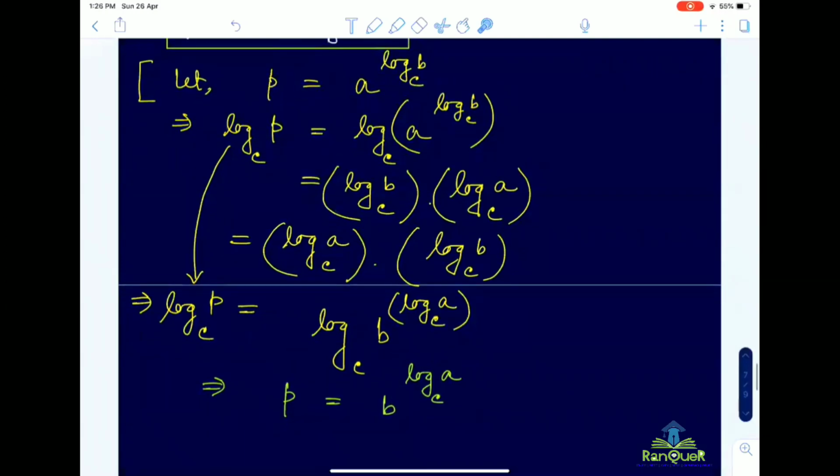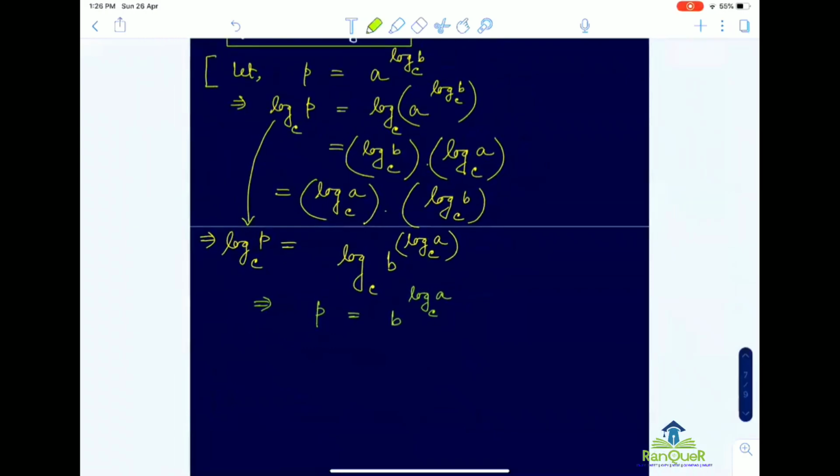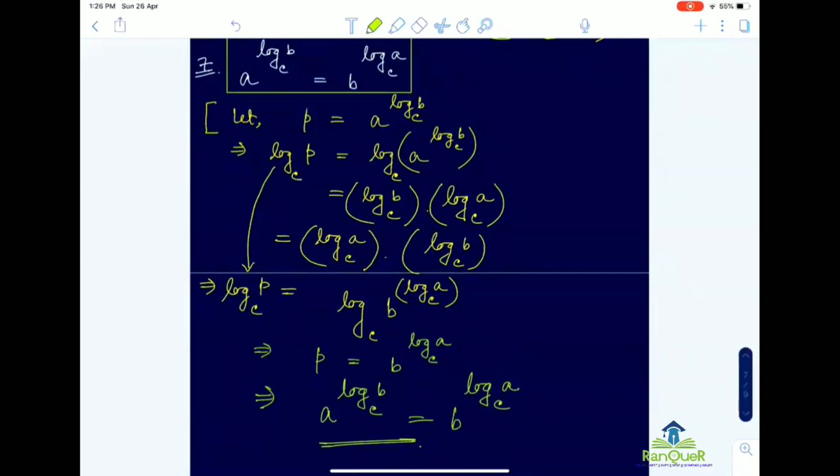And earlier we considered p equal to a to the power log b base c. So eventually, what we are getting is that a to the power log b base c equal to b to the power log a base c. So we can exchange the position of a and b, keeping the base c fixed. Tell me any query, anyone up to this?